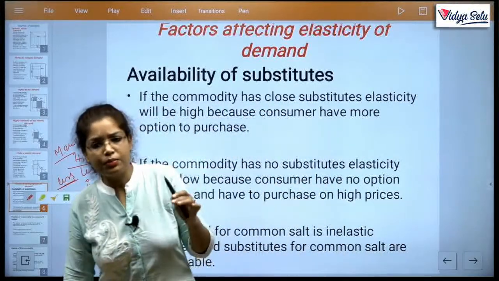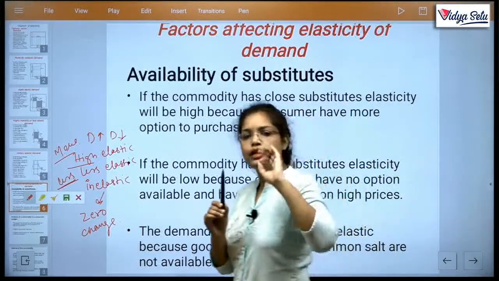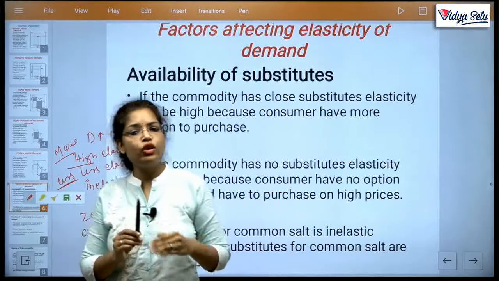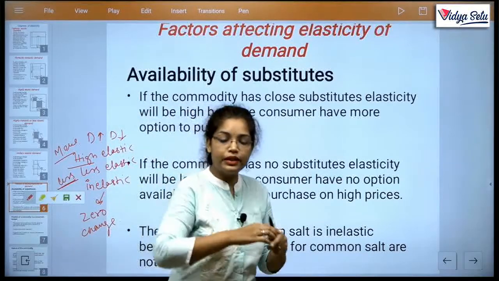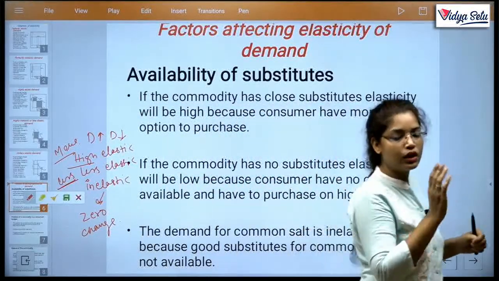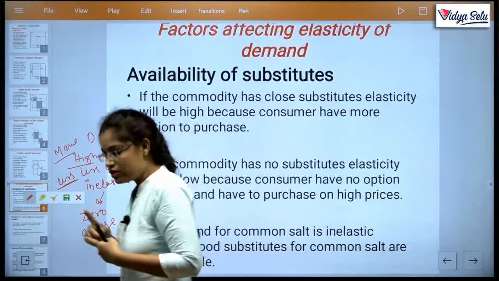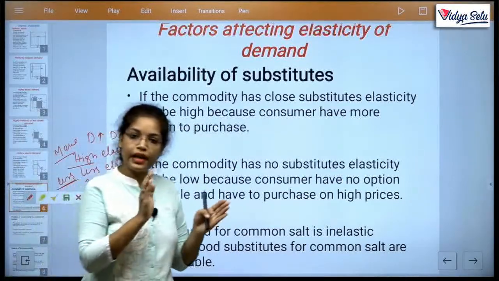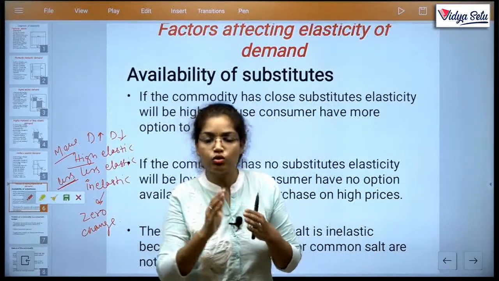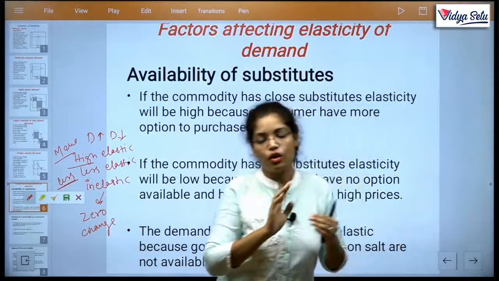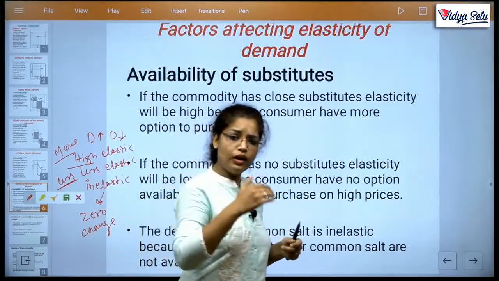Clear? Say this pen is the only one available, that means there is no option, so if the seller charges a high price, then you have no option, you have to purchase. But if this pen has multiple options, then you may move to the next commodity. So availability of substitutes says that if substitutes are available, then the consumer has the option to move, that means highly elastic, you may change your demand. If there is no substitute available, then there is a less elastic or inelastic demand.